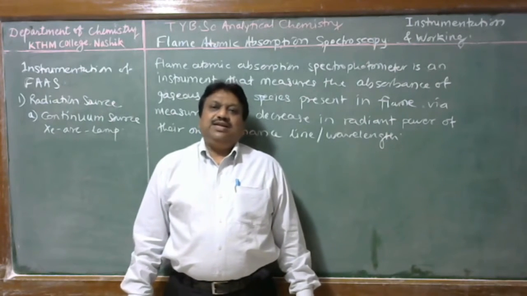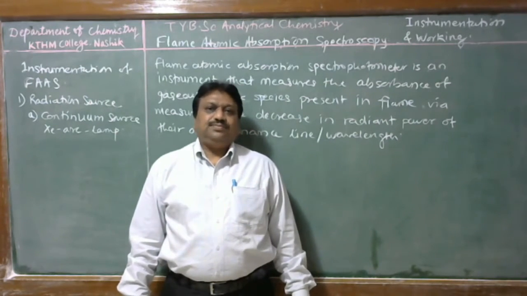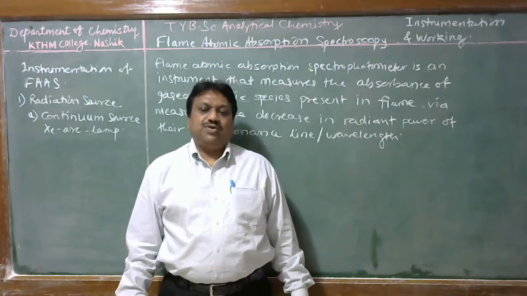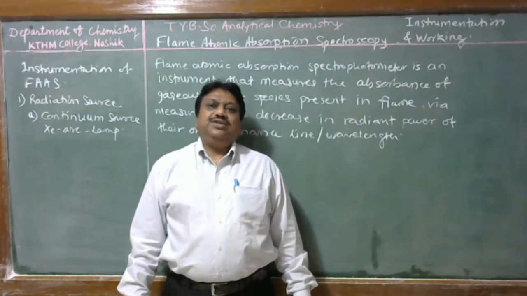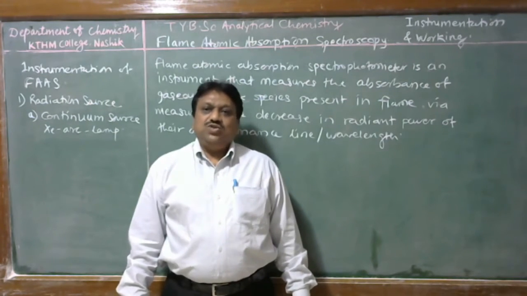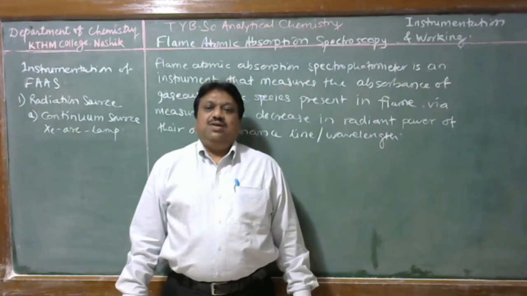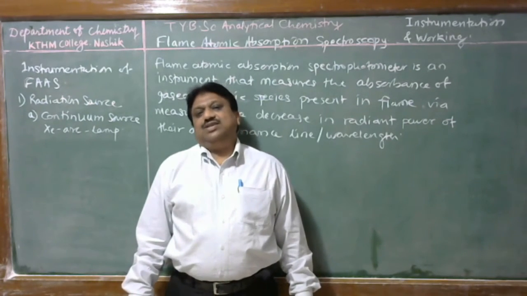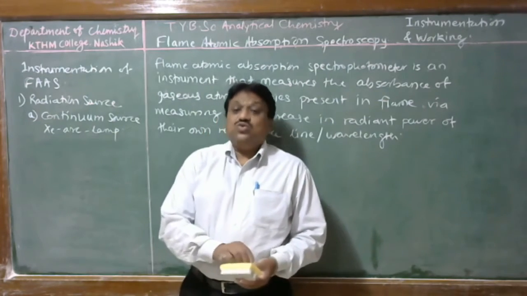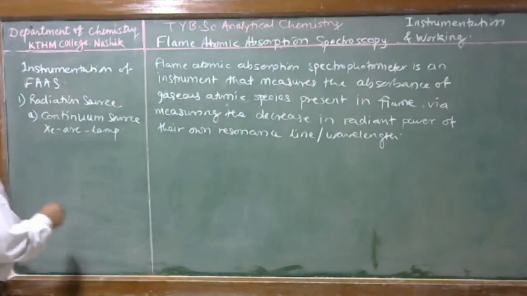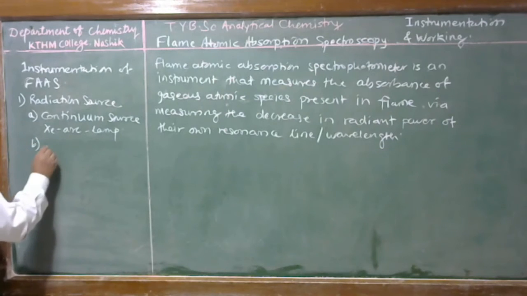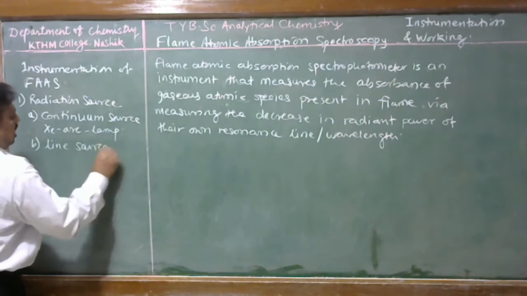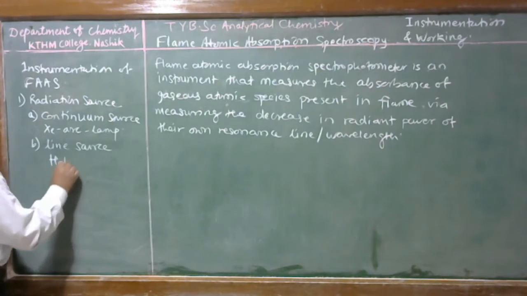But for quantitative analysis by atomic absorption spectroscopy, the radiations given by a line source are more specific, and therefore we can estimate a particular analyte in the presence of others. Therefore, the line source is constructed from the analyte element. The second source is called a line source and it is known as hollow cathode lamp.